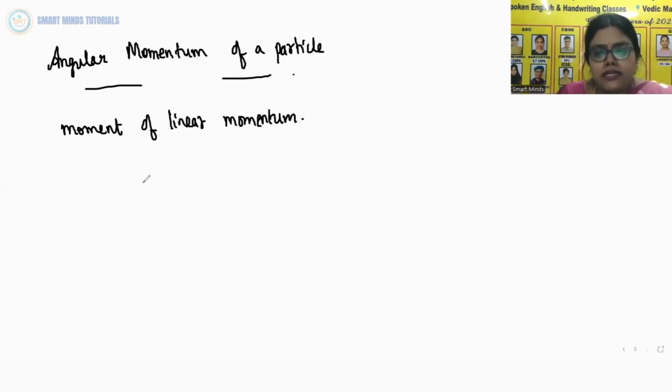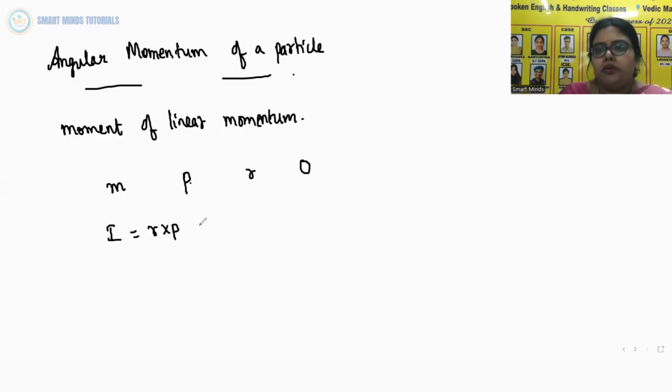Let us consider a particle of mass m and linear momentum p at a position r, relative to the origin O. The angular momentum l of the particle with respect to the origin O is defined as l is equal to r cross p.